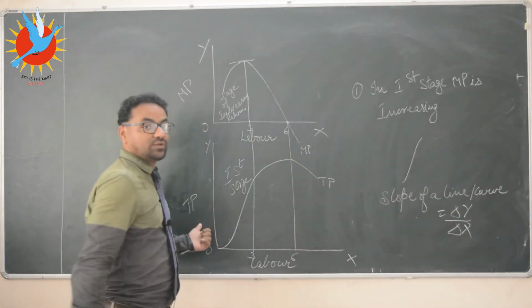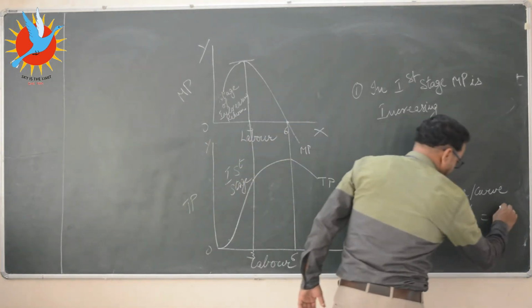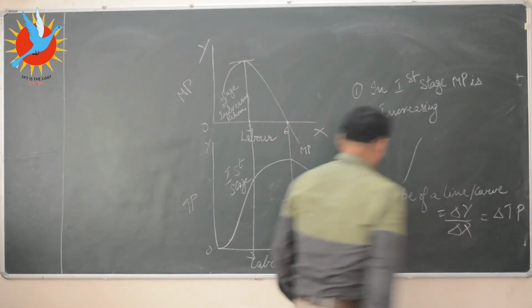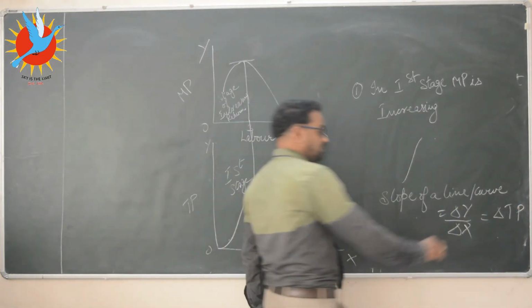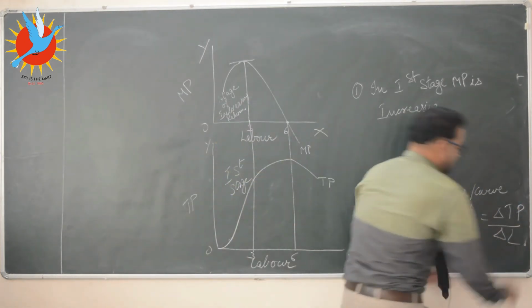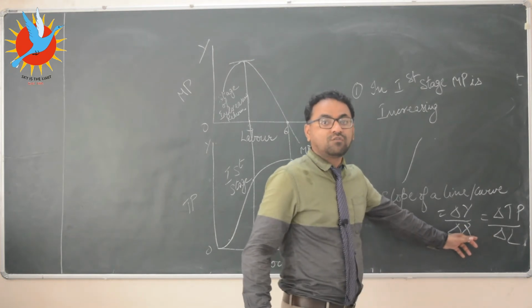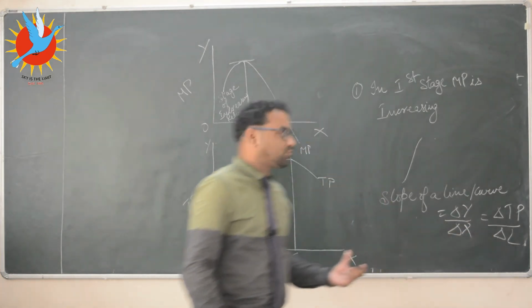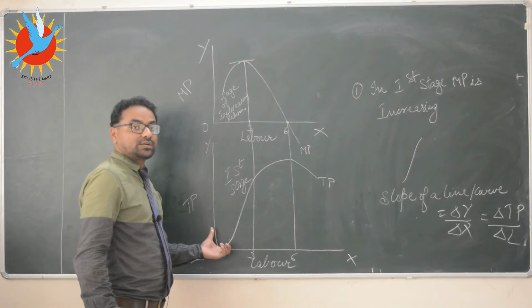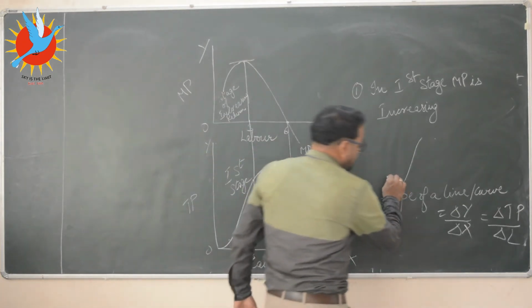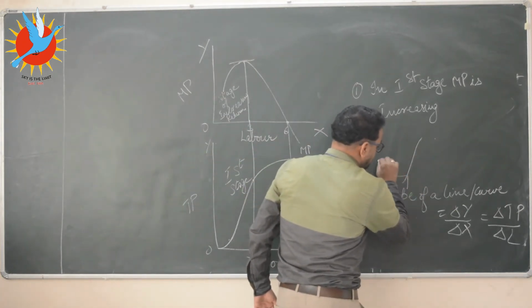On the y-axis we have plotted TP, so change in TP. On the x-axis we have plotted labor, so change in labor. This is nothing else but the formula of marginal product. So we have to show that marginal product is increasing. That is why labor will remain constant.